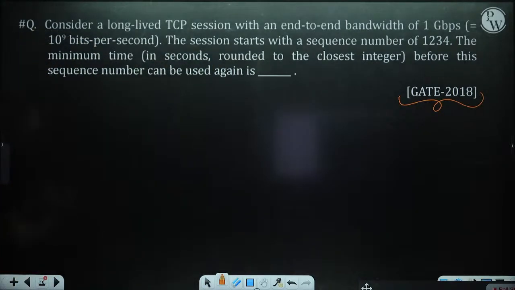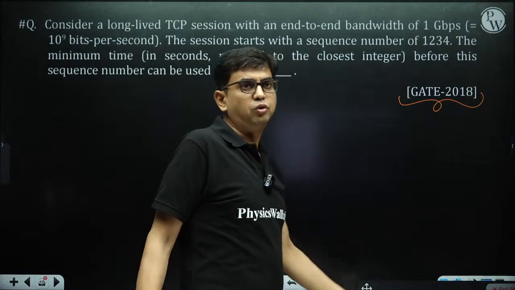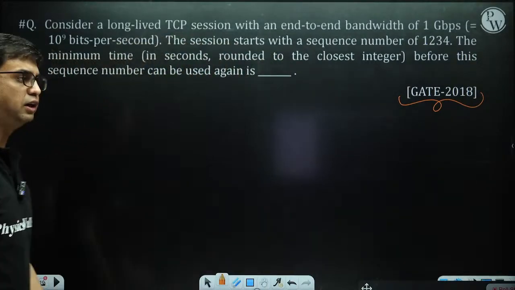Shubham is getting answer 8. So Eunice is getting answer 32.